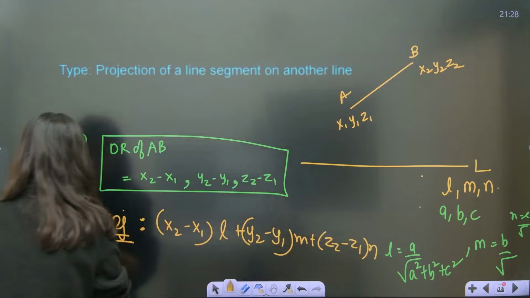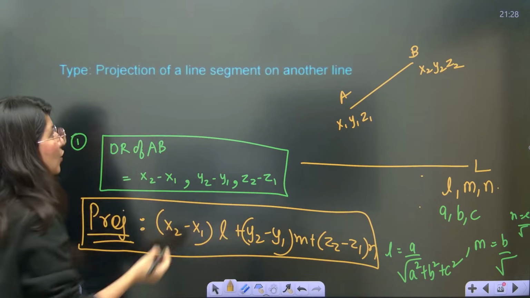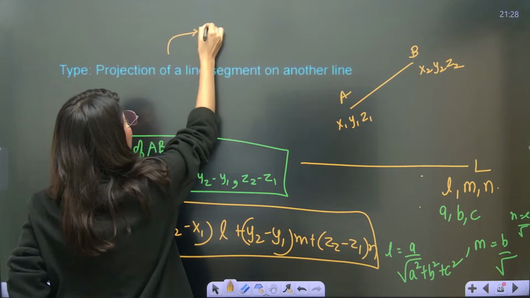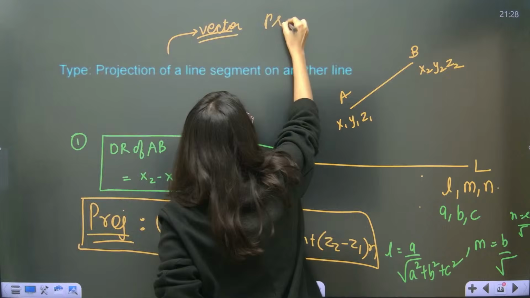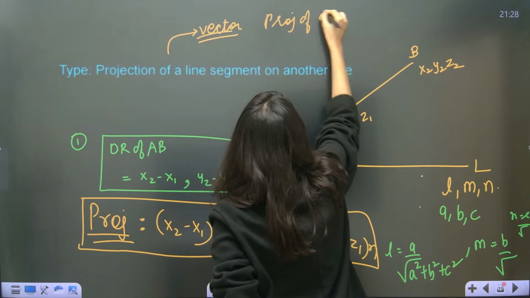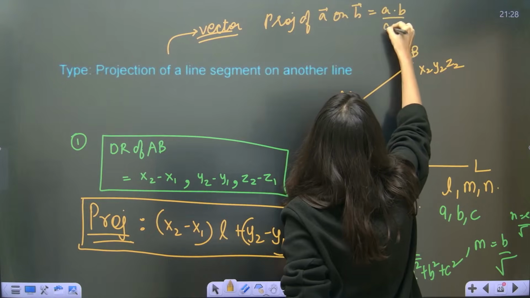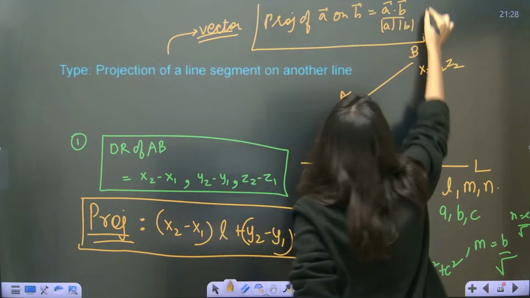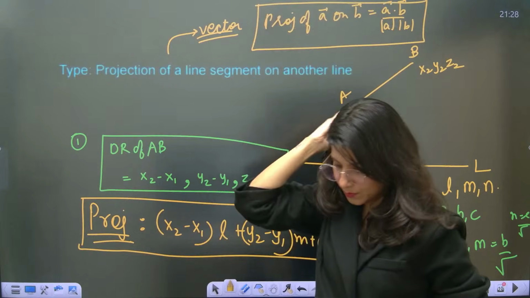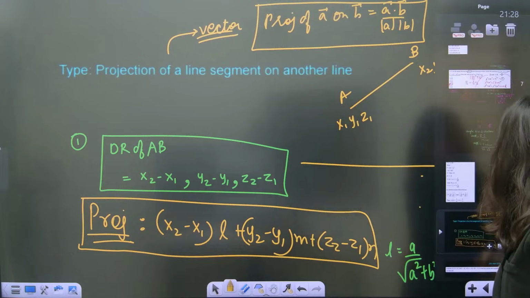This is your projection formula in 3D geometry. What about your projection formula in vectors? The projection of vector A on vector B is A dot B upon the magnitude of B. Clear? These two formulas you have to understand.